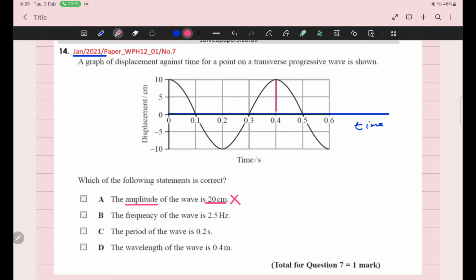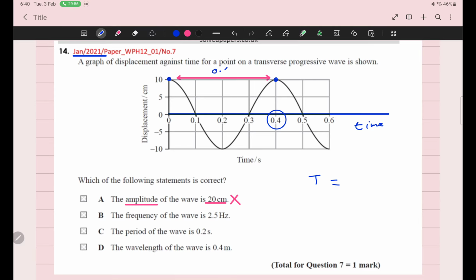Now I am asking you, Simra, again, what is the time period of this wave? What is the length of time for one complete oscillation? This is the peak point, and this is the next peak point, so this is one oscillation. The corresponding time for one oscillation is 0.4. So this 0.4 is the time period.